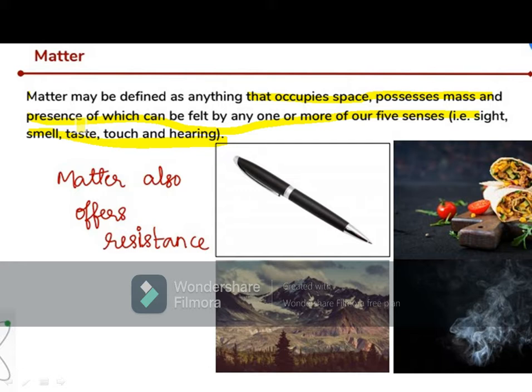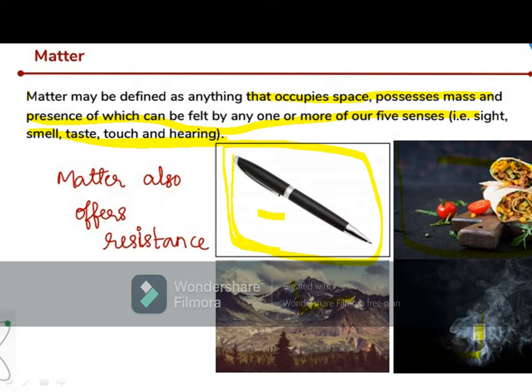See, for example, it is a pen. This pen is matter. Why? Because it is occupying space and it also has some mass. Now next is this food. This food is also matter because it is also occupying space and has some mass. These mountains are also matter because they are occupying a large space and have mass. And this air, as we all know, air occupies space in our surroundings. This smoke occupies space in our surroundings and also has some mass. Hence, it is also matter.